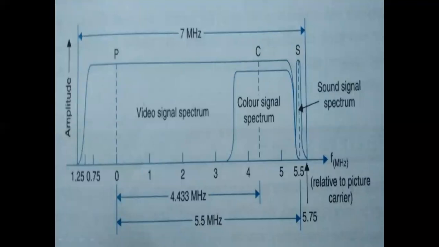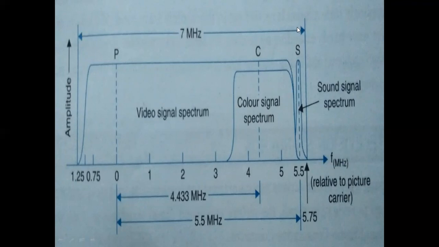The most important application of VSB is transmission of the video signal in TV. So see the spectrum here. This is the video signal spectrum, and this is a particularly important application of VSB. On the y-axis we have the amplitude, on the x-axis we have the frequency in megahertz. For one channel of television, we require a total bandwidth of 7 megahertz.